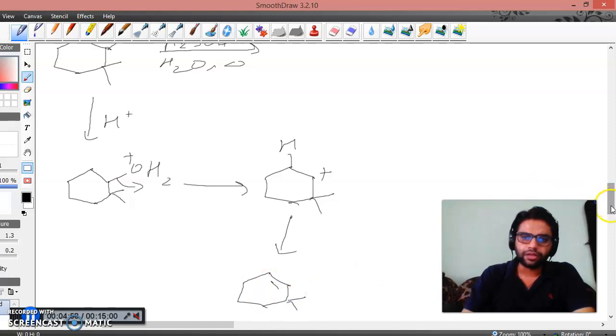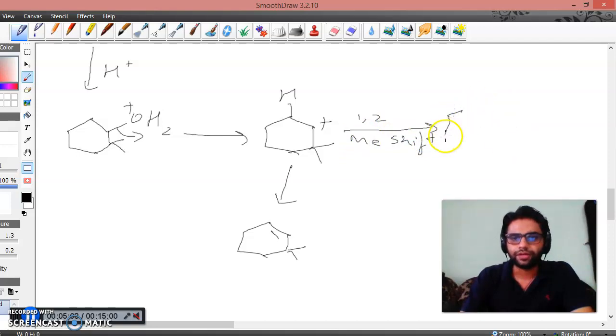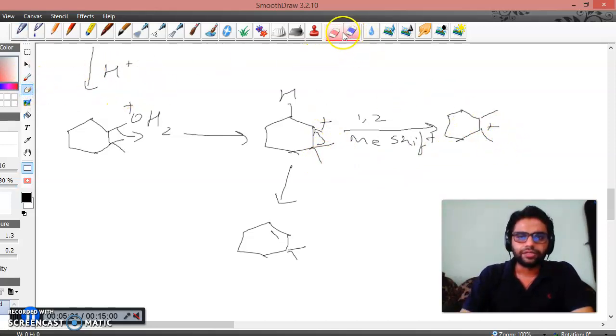But since again the above carbocation is a secondary carbocation, it could rearrange to a tertiary carbocation by 1,2 methyl shift. So 1,2 methyl shift will give us what? It will give us now a more stable tertiary carbocation. Any of the methyls, there are two methyls over here, one methyl, two methyl, so any of the methyls could migrate over here. And this carbocation, as it is not clear in the given picture, is located on the neighboring carbon, that is on this carbon.